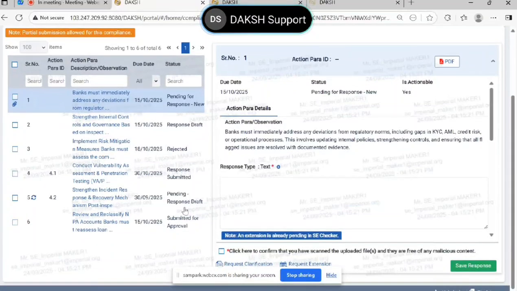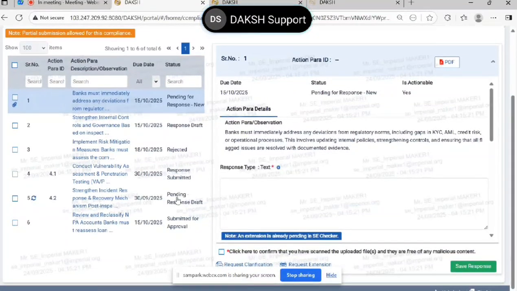In those cases, the status would change from response submitted to pending for response. So in pending for response, if the word new is there, it means we have not submitted the response. If the word new is not there, it means RBI has analyzed your response and sent it back, so you need to resubmit the response. When RBI is sending such responses, they mandatorily need to give comments on why they are rejecting your response, why they are treating it as not complied, what more information they need, what their supervisory expectations are. They need to mention it.